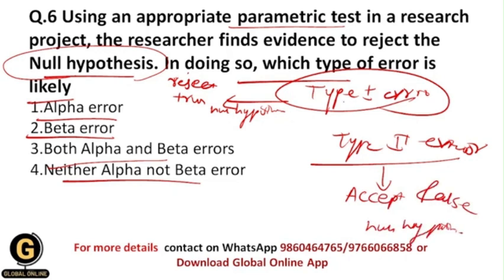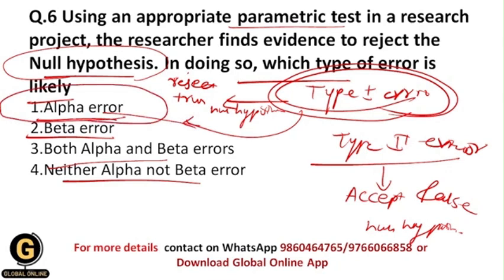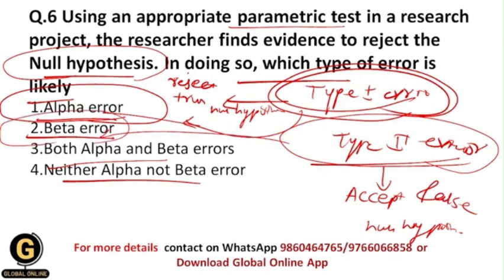So the probability of occurring type 1 error is called alpha error, or alpha, and the probability of occurring type 2 error is called beta or beta error. But in this situation, the researcher is going to reject the null hypothesis and he is not going to accept the null hypothesis, and that's why over here type 2 error gets eliminated.